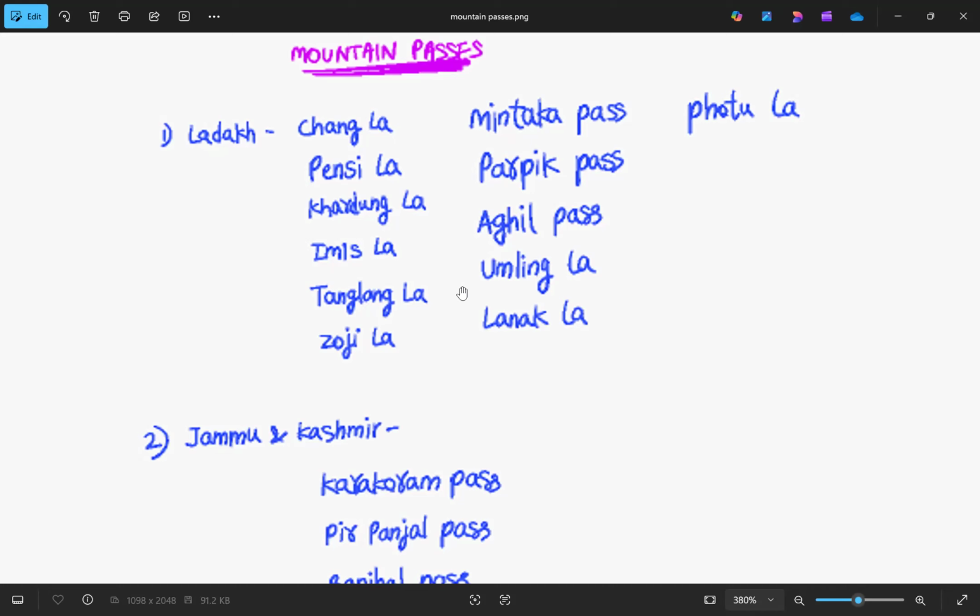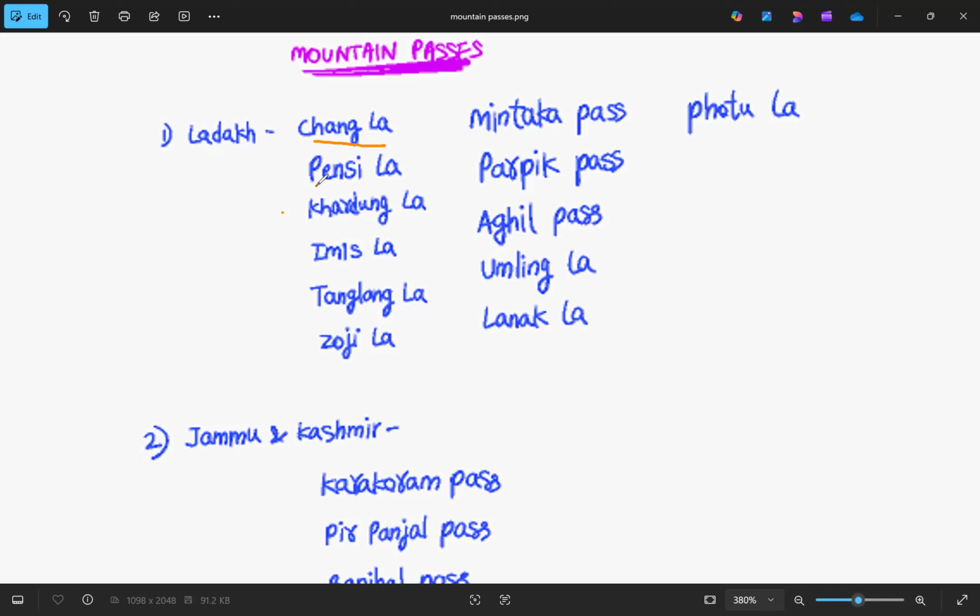Ladakh is currently a union territory, and there are so many passes to be covered in Ladakh. The first one is Changla. In these areas, La means pass, so we don't need to say pass again. Changla means Chang pass. That is why La is added to many of the mountain passes. Changla is located in Ladakh.